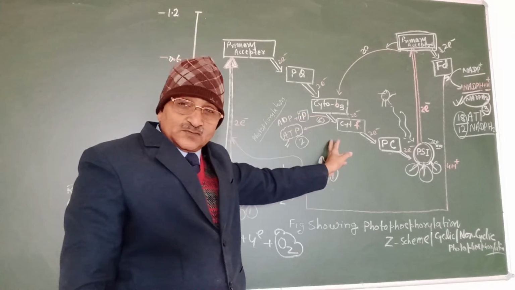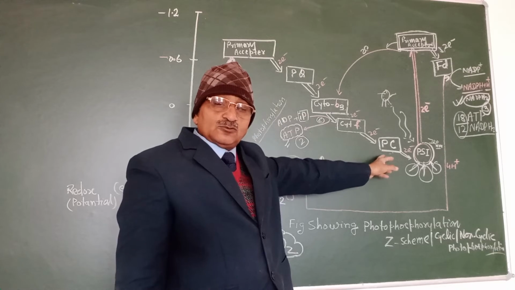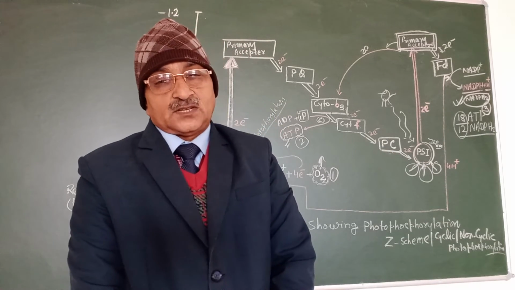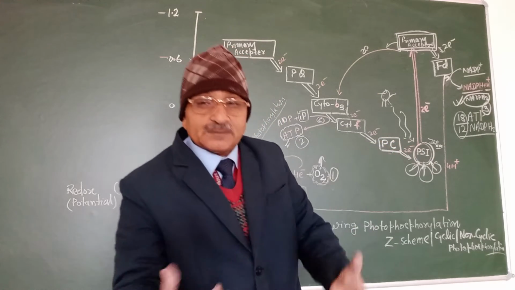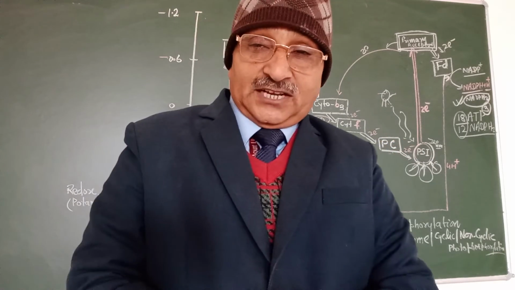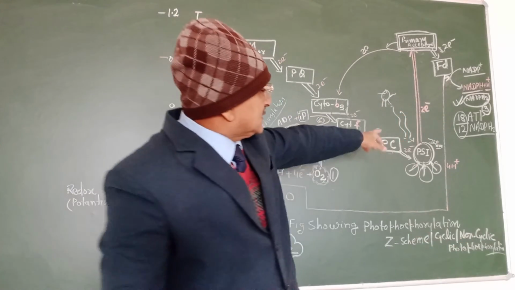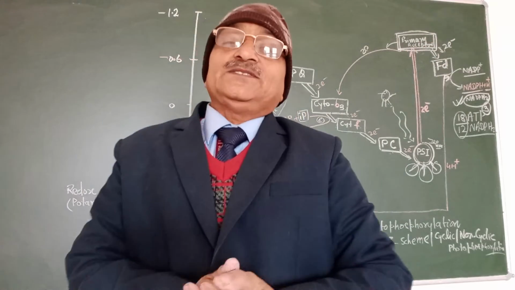Now the electron loses energy, then passes down to plastocyanin and to pigment system 1 again. Sunlight strikes again, pigment system 1 receives the 700 nanometer quality of light, and excites the electron once again. This electron goes and is received by the primary acceptor. Now what happens?